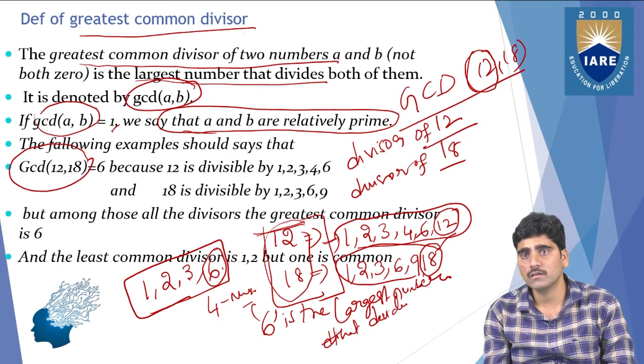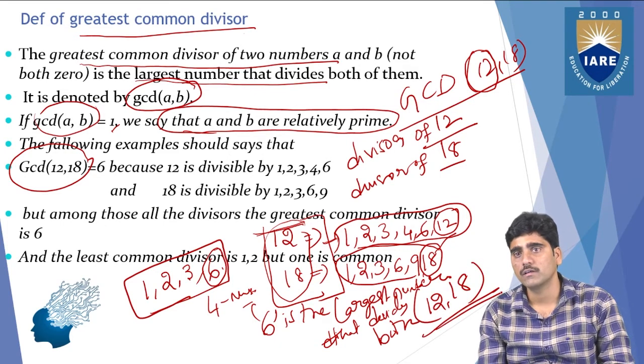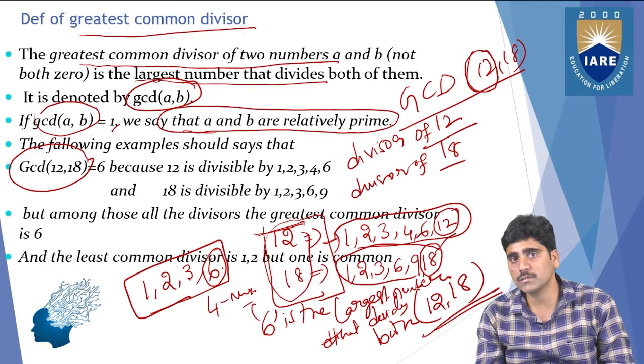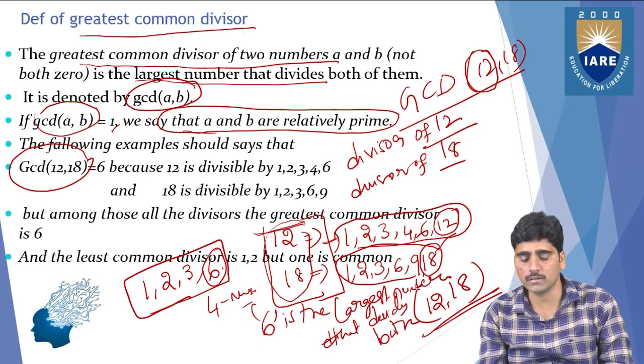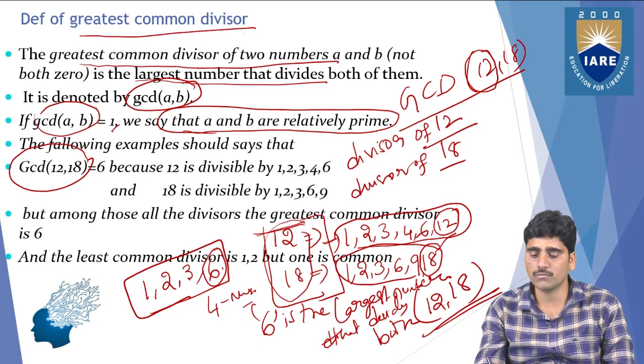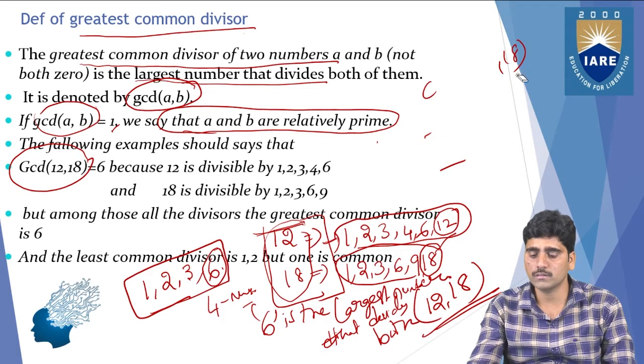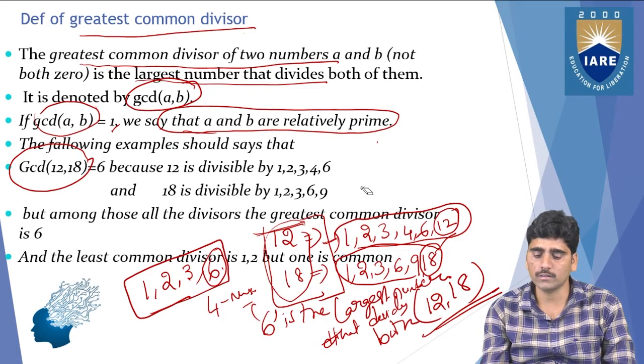So 6 is the largest number that divides both 12 comma 18. Now you can write the answer, and you can write it like this.